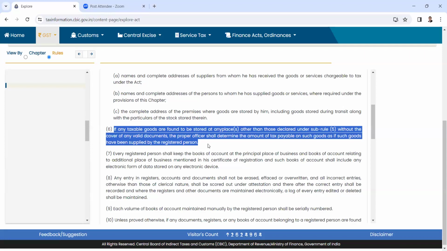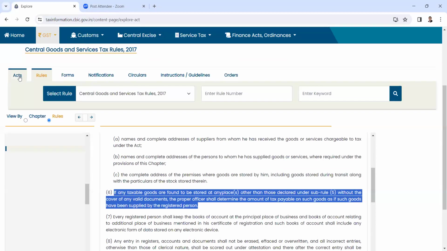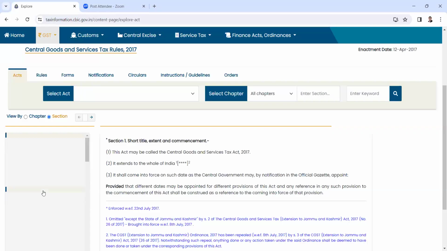If you're saying that they were found at an unregistered premises, then from the registered premises to the unregistered premises, they have been supplied. That could be the scenario. Maybe the person is the same or not. But it is 35.6 because it also refers to subject to section 17, subsection 5. And section 17.5 is about goods lost, stolen, or destroyed.